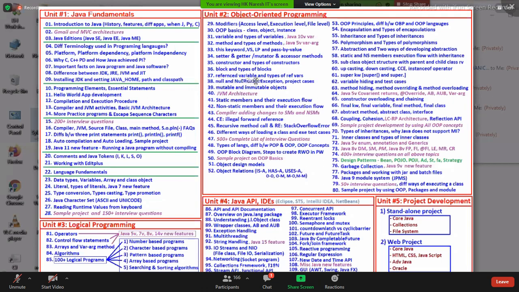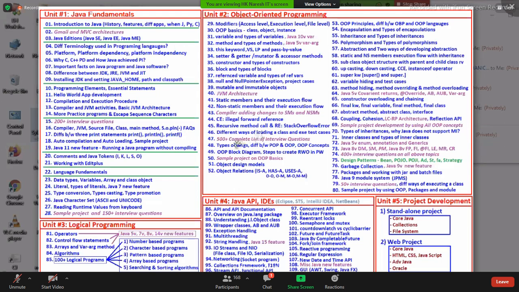Null pointer exception, we will get it only if you pass a null value, right? A mutable object we created, and then the static members flow and non-static members flow you have to see. Compiler-added changes you can see. Illegal forward reference we don't get because we are not accessing a variable before its declaration. Recursive method call we will not get. And different ways of loading a class. Now the Person class is loaded via subclass loading via the Java command.